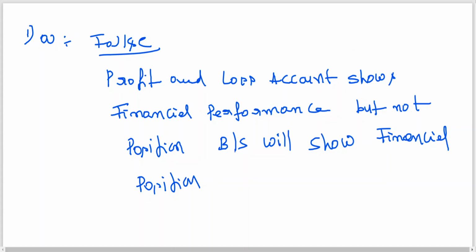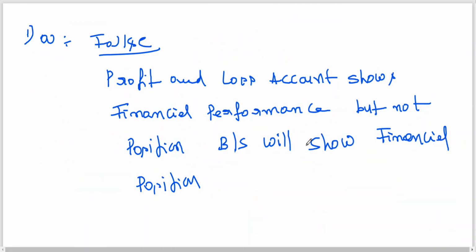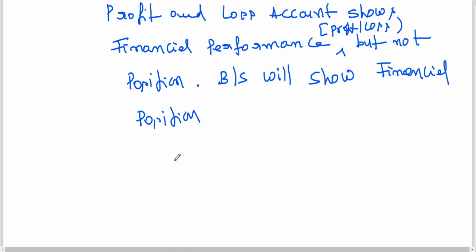Clear to all of you? Then you have to write here, performance means, in bracket, profit or loss. You add this here. Okay, profit or loss, but not position. Balance sheet will show financial position. Like this, the statement can be in your own words.